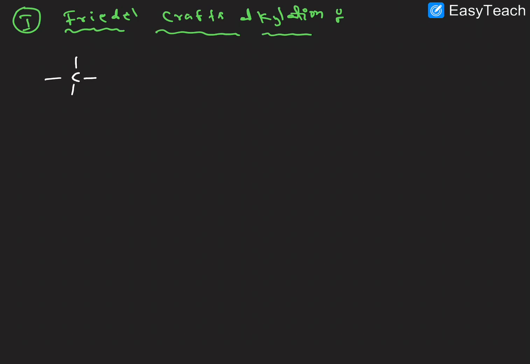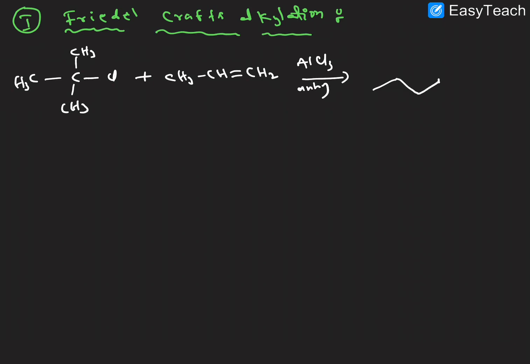What is the reaction here? This is chloride CH3 CH3 CH3, placed in the presence of AlCl3. This is anhydrous, without water. So what is the product we'll get here? This is the product, right? So how is it getting this product?